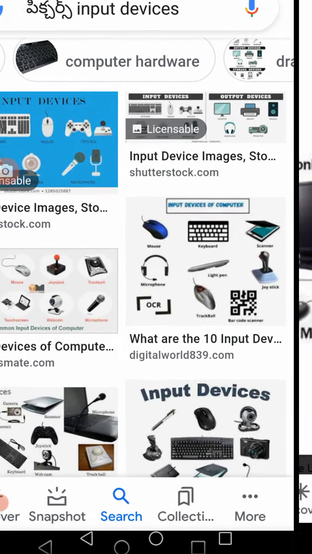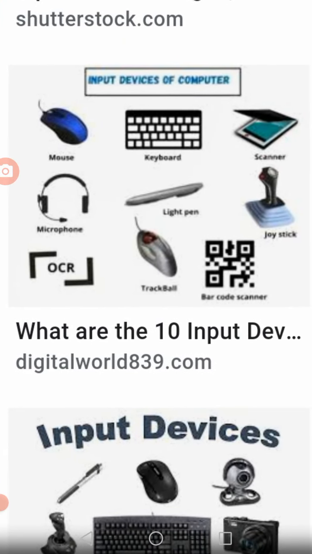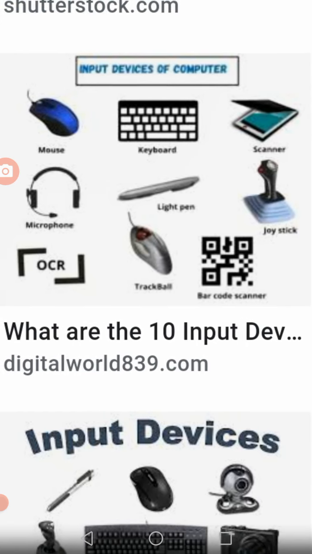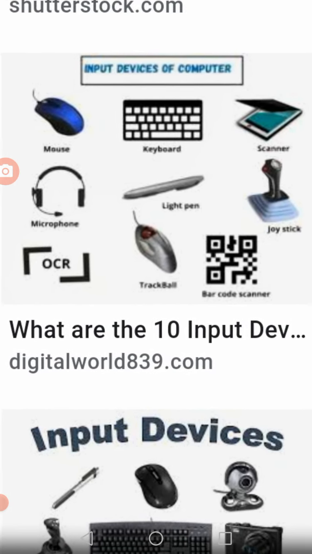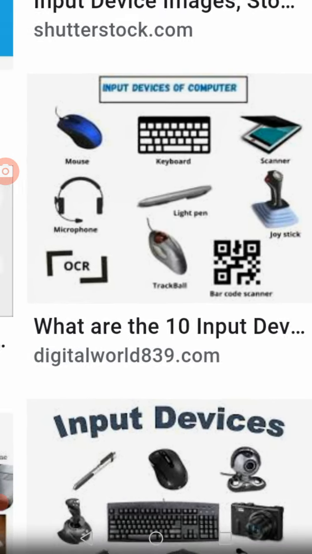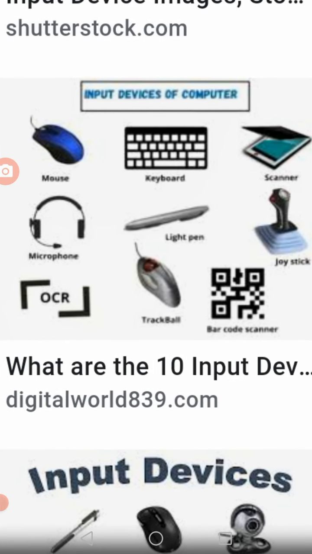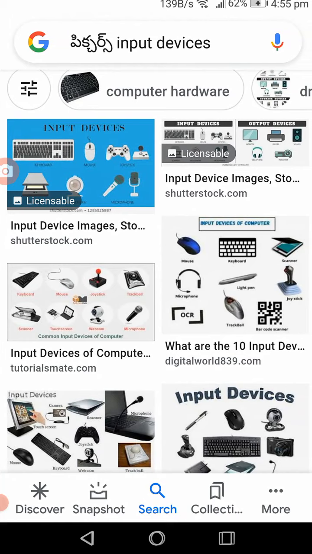And some other devices are the joystick. Joystick is also useful to give the instruction to the computer. And scanner, we are already familiar with the scanner. Next, the OMR sheet, that is also a sheet where you can give the instruction to the computer. The barcode device will be there. So all these are the different input devices that help us to give input to the computer. Broadly you can say that the device through which we give instruction to the computer is called an input device.